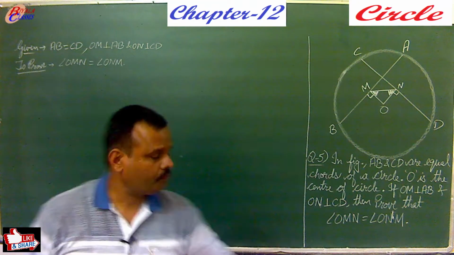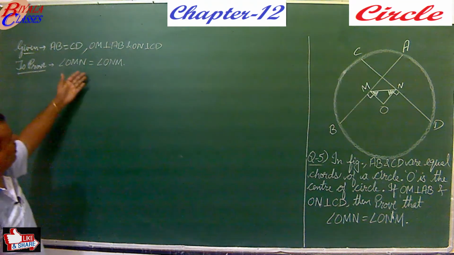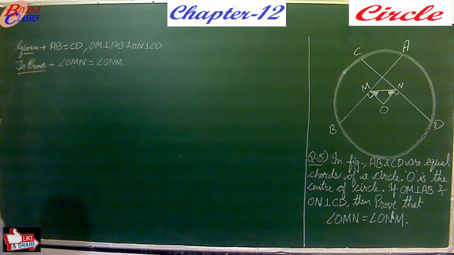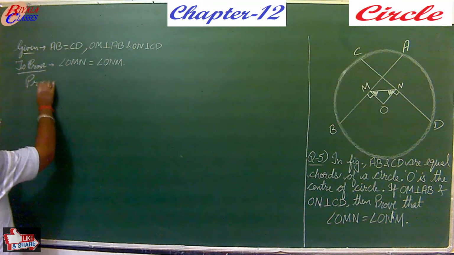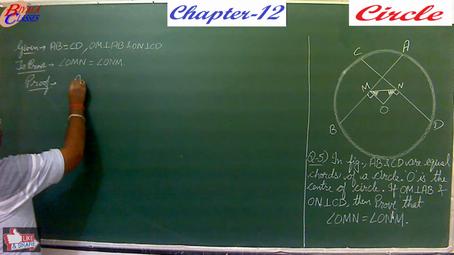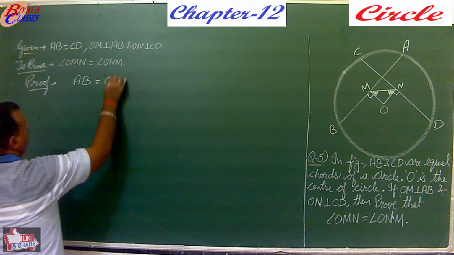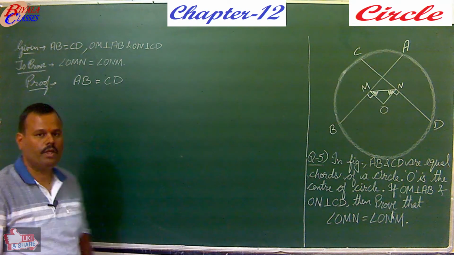Now given and to prove, it is written here, and you can write it by your own also. Now the proof part here. First thing is you are given AB is equal to CD. The chords are equal.